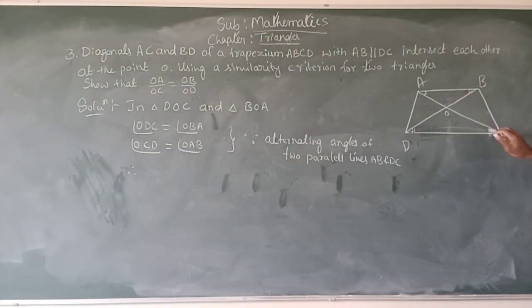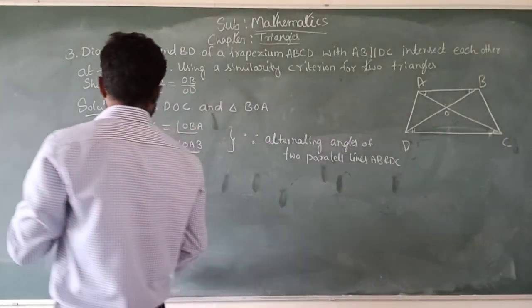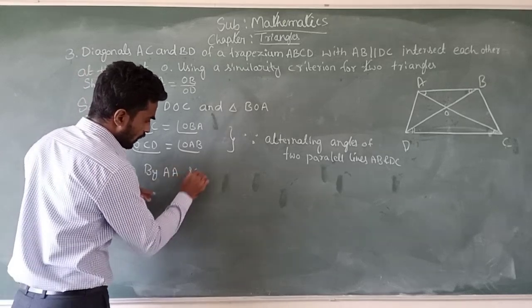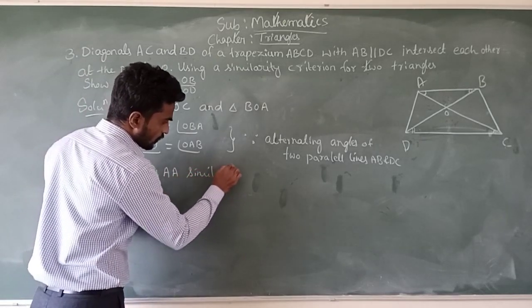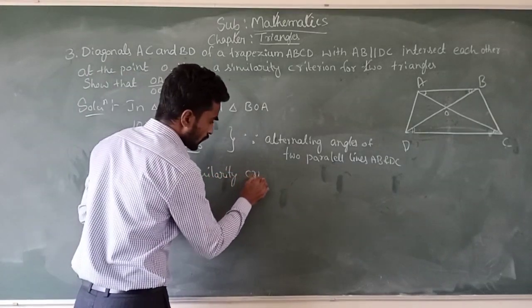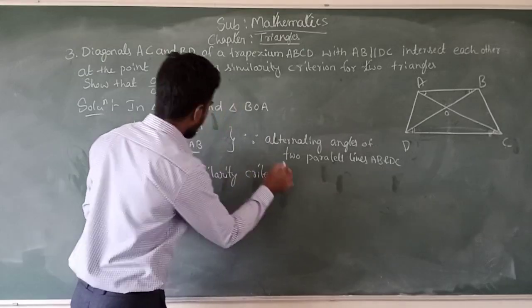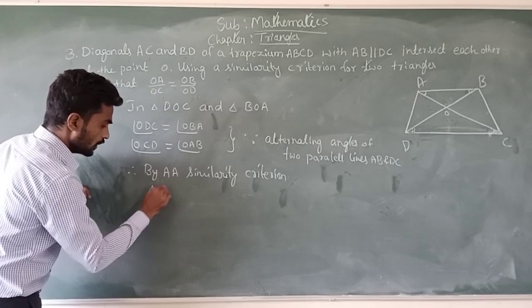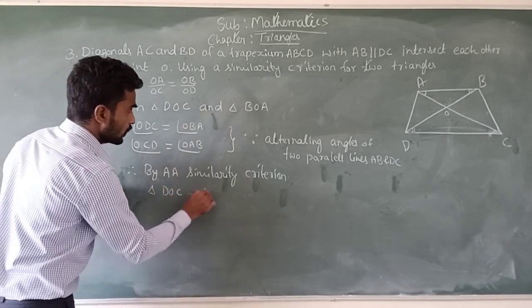This angle DOC is equal to angle AOB, because vertically opposite angles. You can apply that also. Otherwise, by AAA similarity criterion, we can write that triangle DOC is similar to triangle BOA.